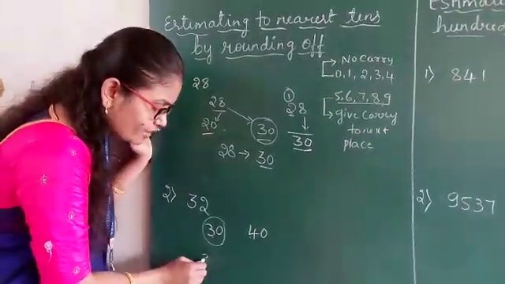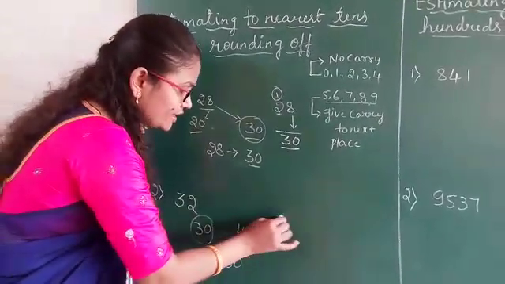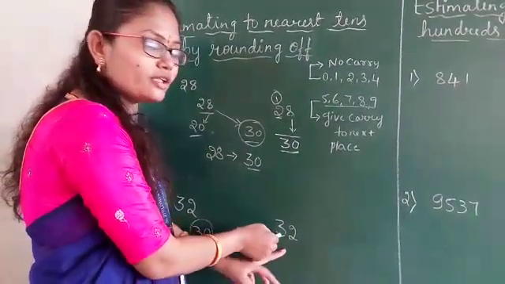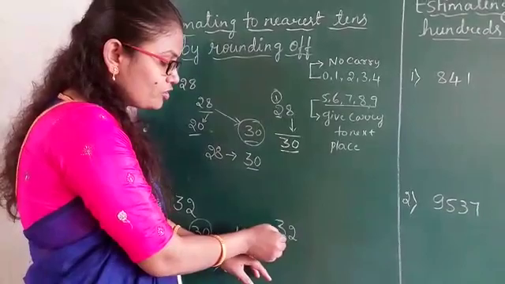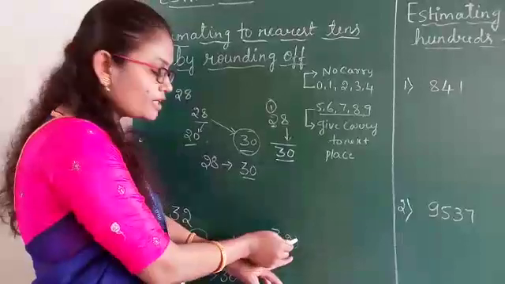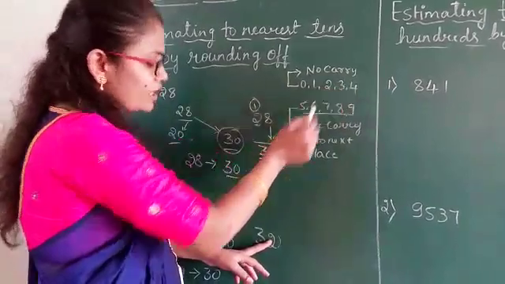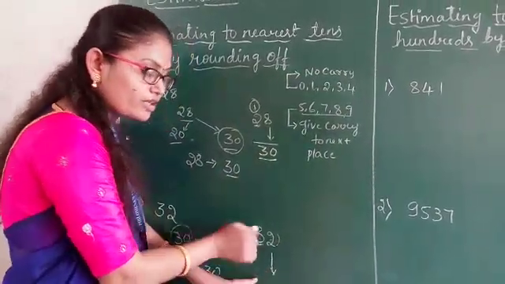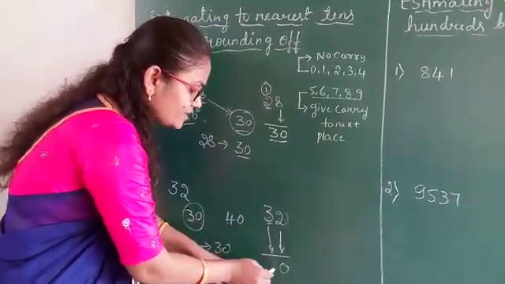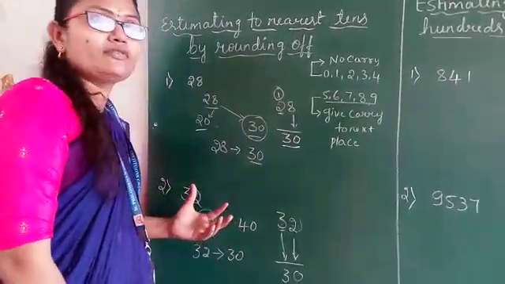In this way we can identify it, or there is another way I already told you. For 32, for which place are we going to estimate? We are going to estimate for the tens place: ones, tens. So we have to consider which place? The previous place, which is nothing but the ones place. In the ones place, if there is 0, 1, 2, 3, 4, you do not need to give carry to the next place. You make that place 0 and write the rest as it is. In this way also you can find the nearest tens place for given numbers.